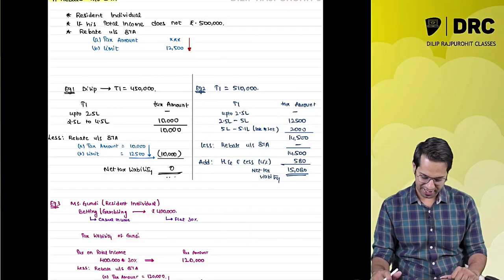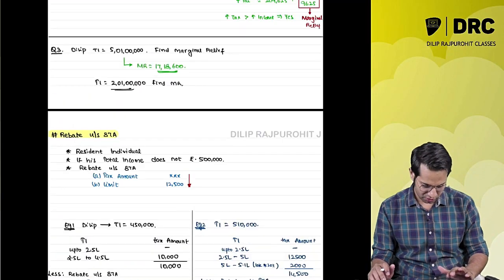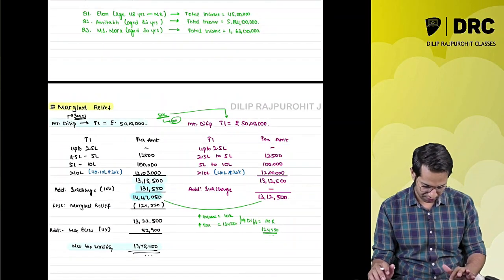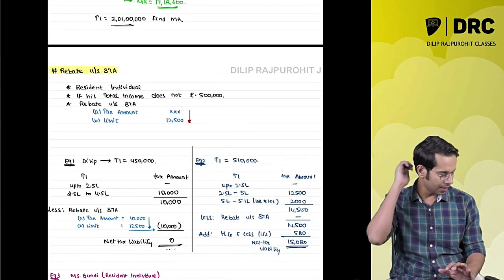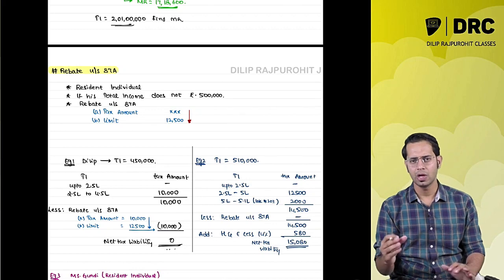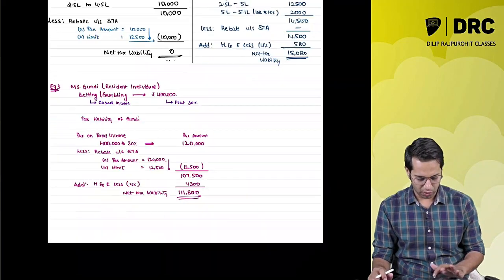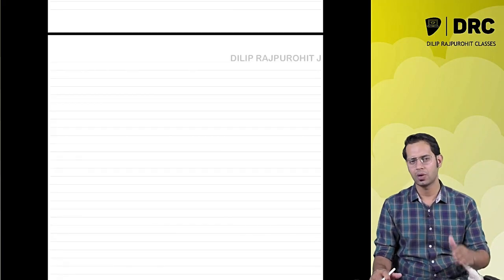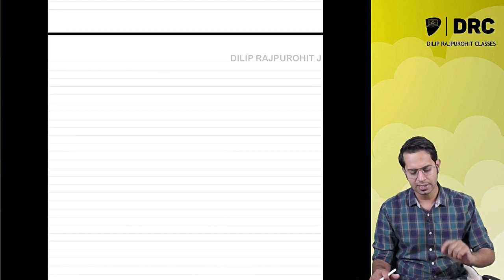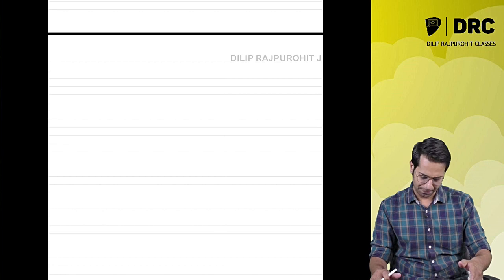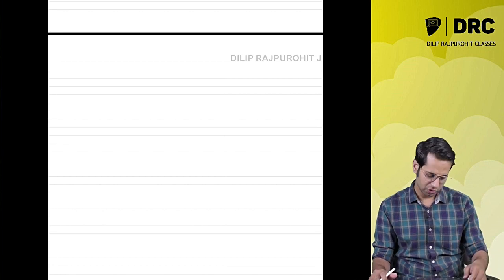Hello friends, welcome back after the break. Before the break we had discussed the concepts of marginal relief and rebate under section 87A. Now we will see the tax rates for companies. We had seen the tax rates for individuals; that is completed. Now let us discuss the tax rates for companies, firms, cooperative societies, etc.